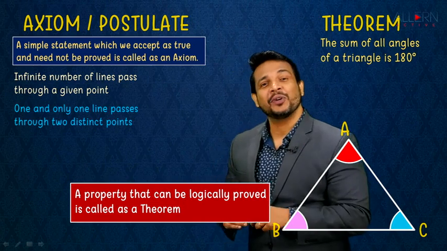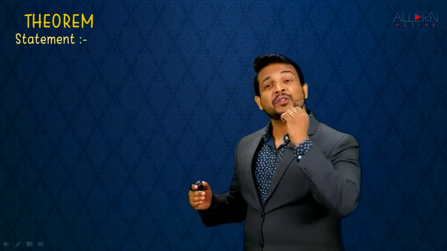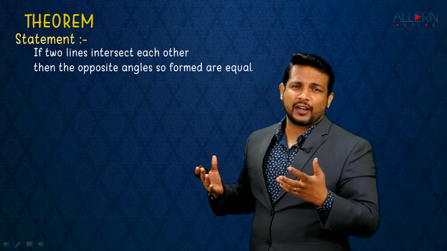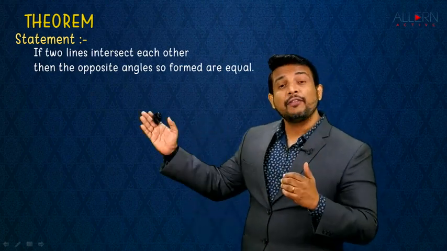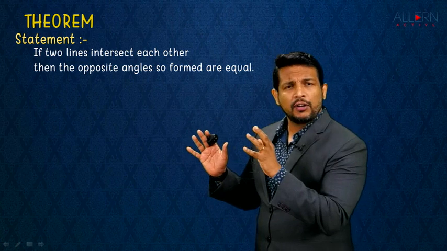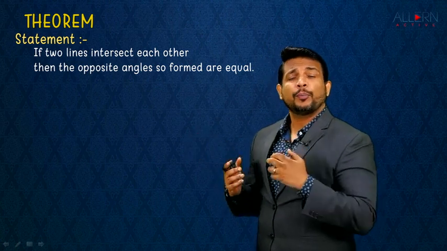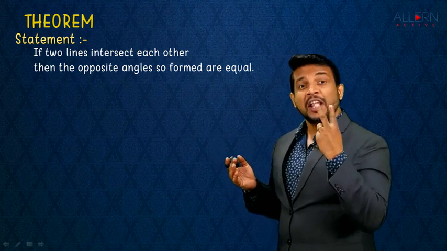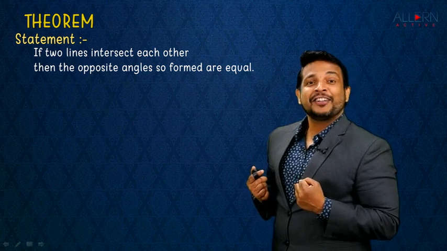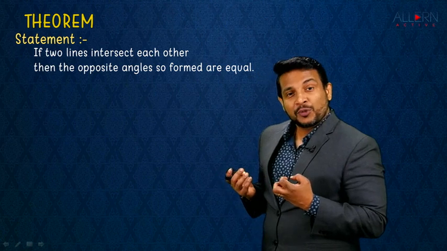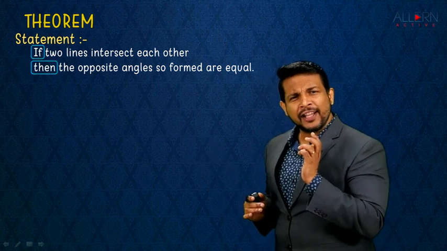This was again said to us by Euclid. Now when we talk about a theorem, as we learned, a theorem is always a statement. Let's consider an example for us to understand how a theorem has to be written or proved. If two lines intersect each other, then the opposite angles so formed are equal. First of all, from the statement, we need to understand what we are supposed to draw. For that, if you find two keywords, if and then, you're very happy, because that's a conditional statement, and it helps you to get what you're supposed to draw very easily, right?